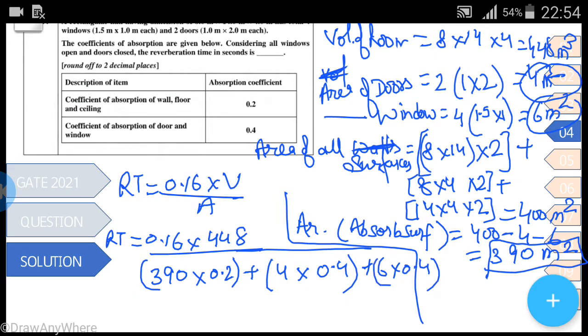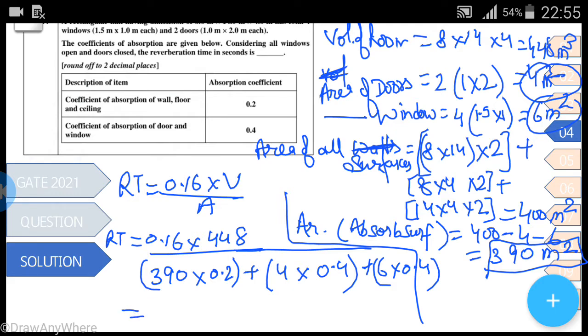This is the case I am explaining for the normal situation when all the doors and windows are closed. Because when all the doors and windows are closed, only then the coefficient of absorption of door and window will be considered as given.